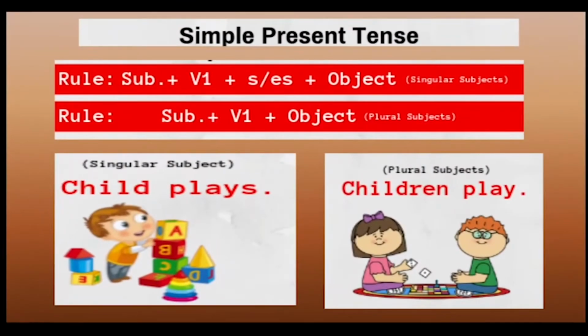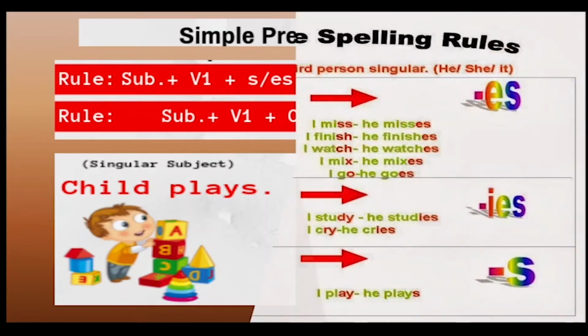Now, what is the structure of simple present tense and how does the verb form differ with a singular or plural subject? Subject plus V1, that is the verb in the base form, plus S or ES, plus object, when the subject is singular. If the subject is plural, subject plus V1 plus object. See the example. The child plays, but children play.